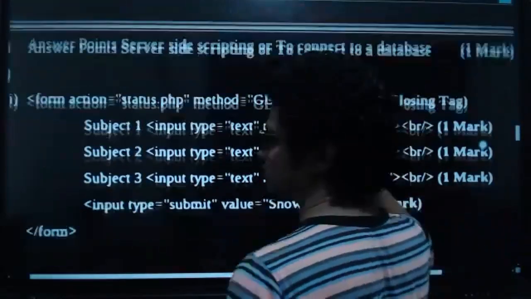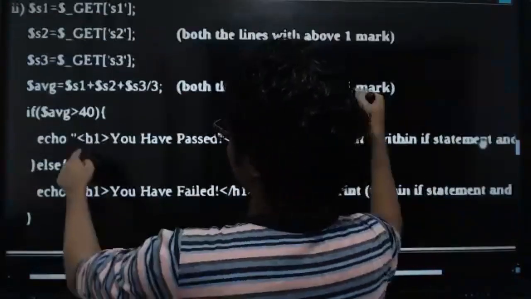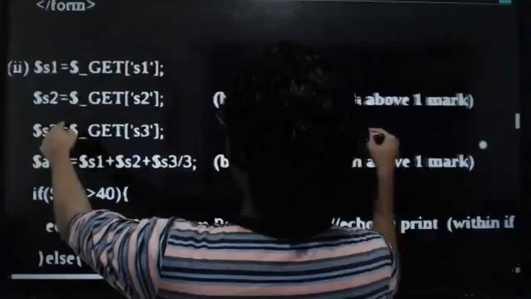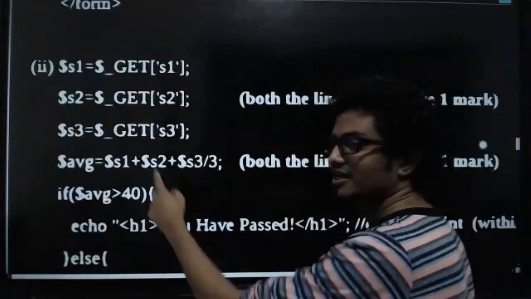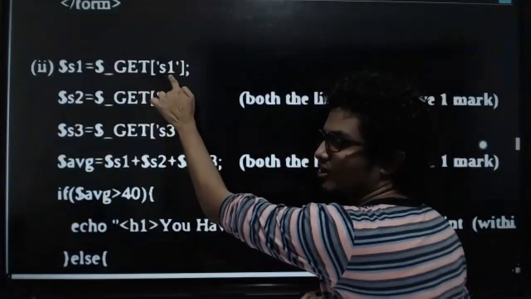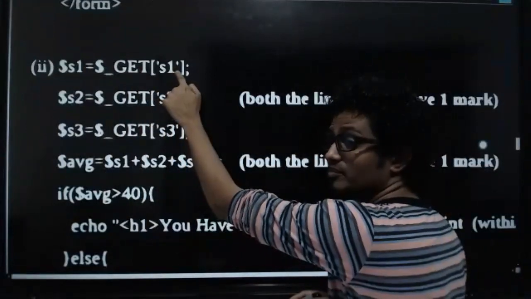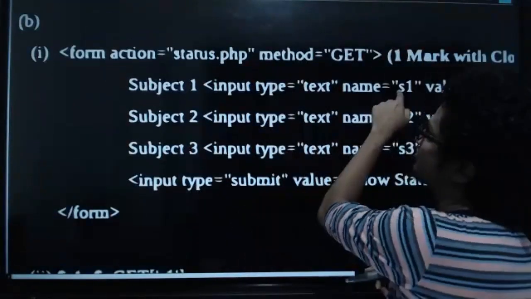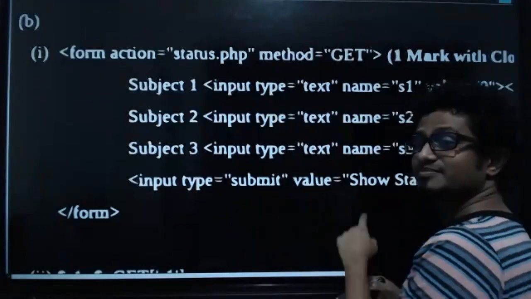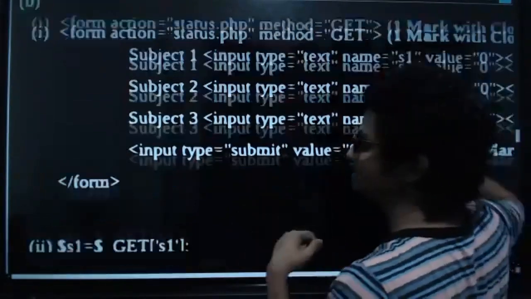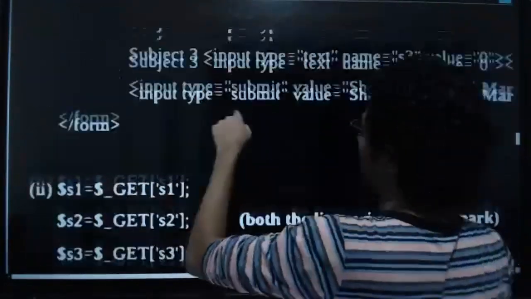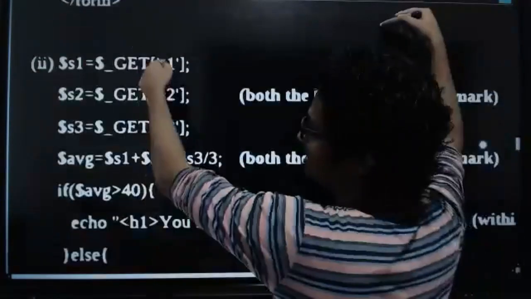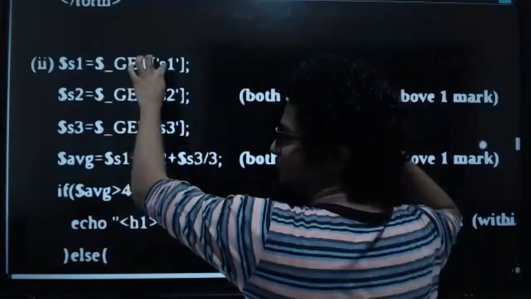Now, going back to the code, looking at this, you can see $_GET S1. Why? Here S1 means what, kids? Our HTML form, the name mentioned for this text box. Here S2 means what? Our HTML form, name mentioned for this text box. Likewise, the 3 text box names are mentioned within GET.